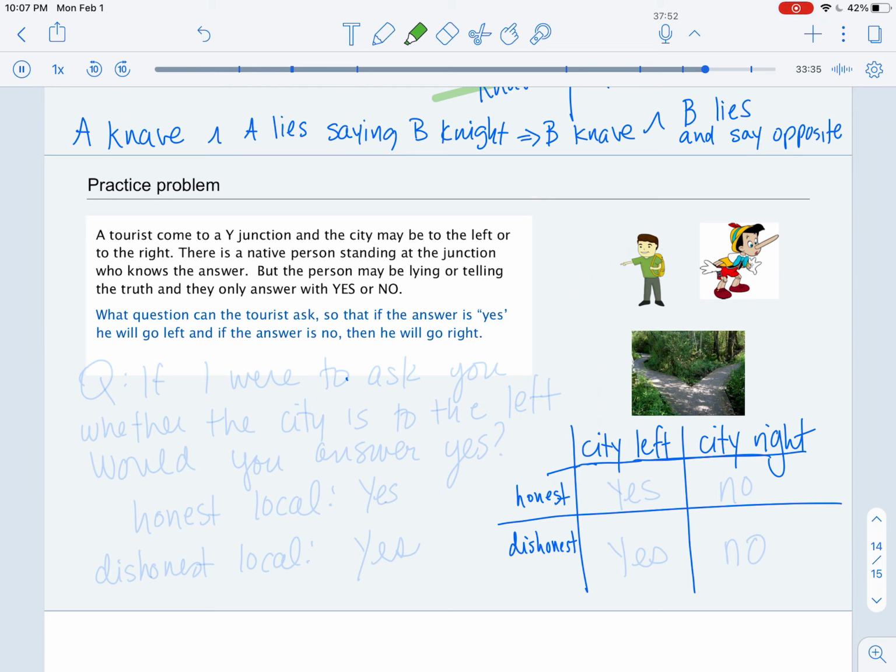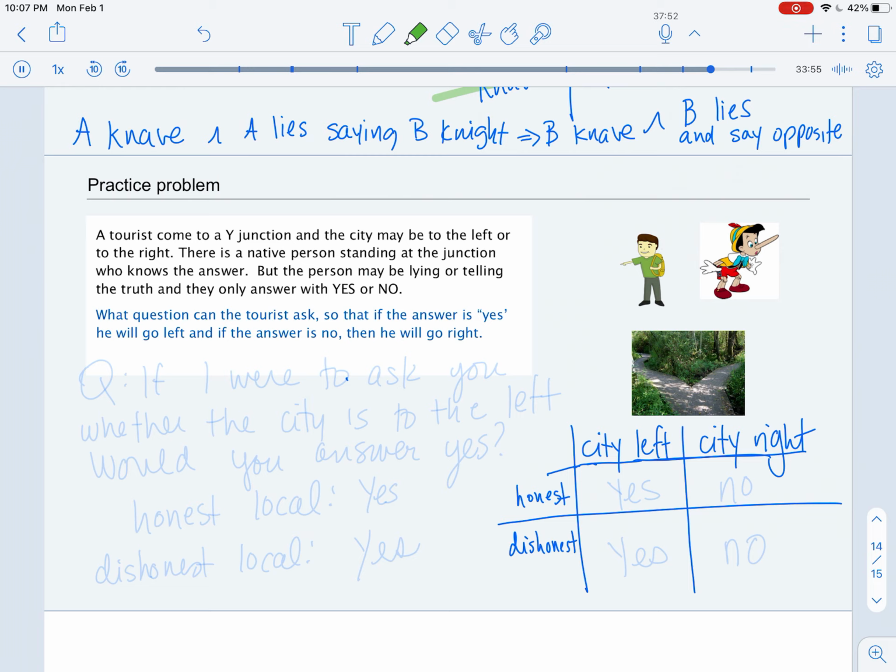So we have to think a little bit more about what question we can ask, whether the local is honest with us or not. We need to get the local to say yes if we need to go to the left to the city, and no if we should go to the right. So now let's try another question.